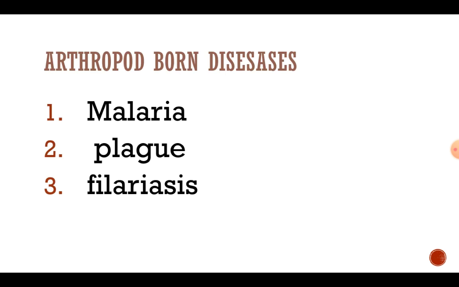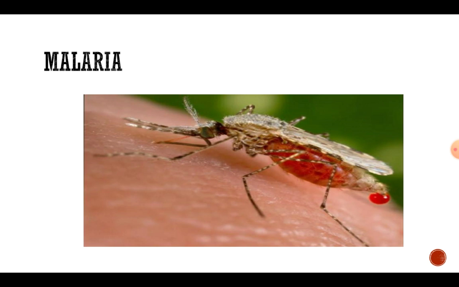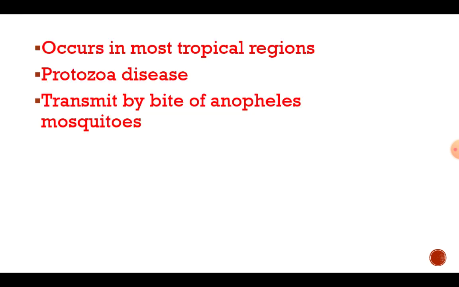And in this video I am going to tell about arthropod borne diseases, that is malaria, plague and filariasis. In this video first I am going to tell about malaria. Malaria mostly occurs in tropical regions and malaria is also called a protozoan disease. Malaria is transmitted by the bite of Anopheles, mainly the female Anopheles mosquito.